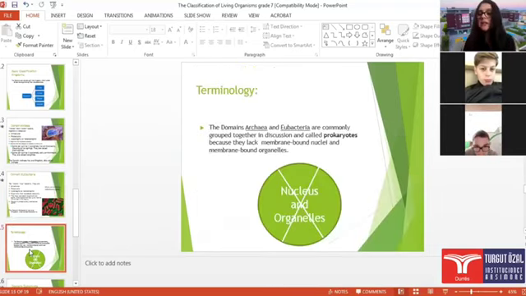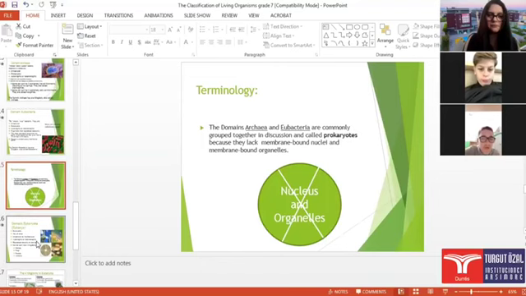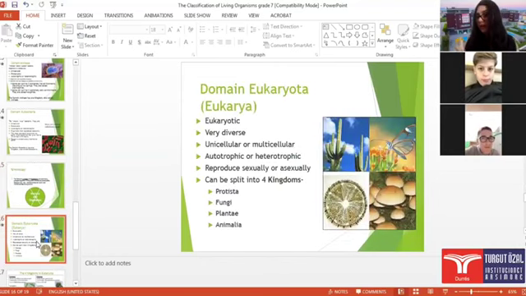Now, what are the common things between archaea and eubacteria? They are grouped together and known as prokaryotes, because they lack a nucleus and organelles. Yes, okay, and they have a flagellum. Yes, bacteria will have a flagellum. Very good.